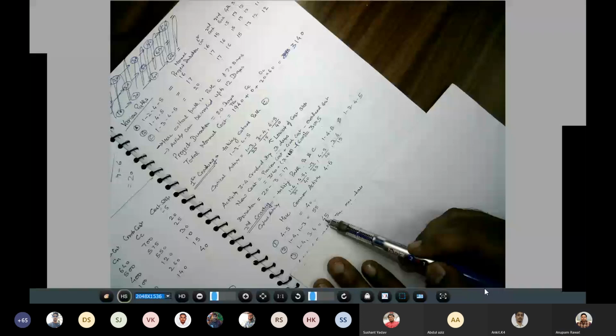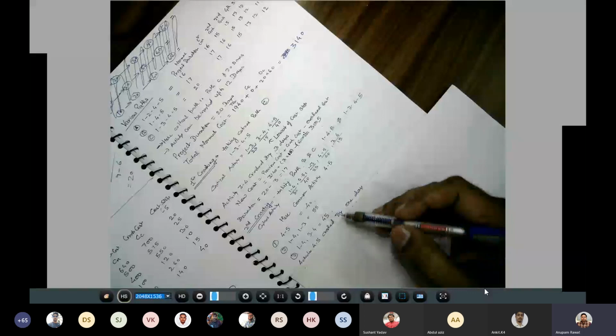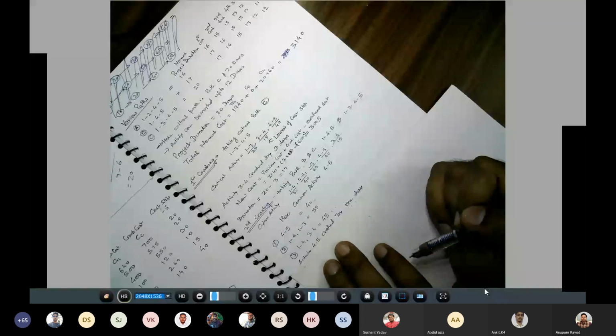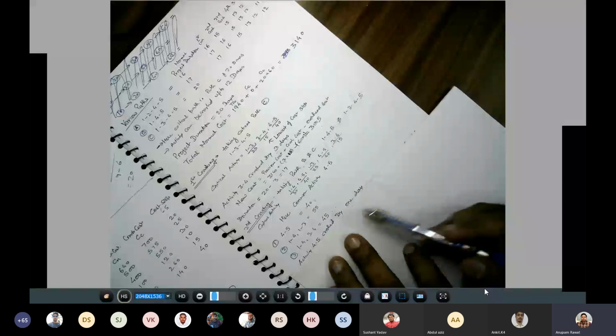Okay. So now these combinations are available to you. So among these, you will choose the lowest one. Okay. So in that case, you will crash the activity 4, 5.